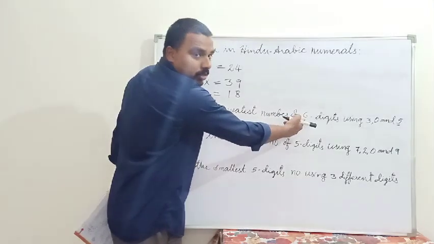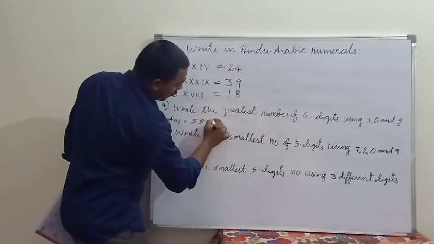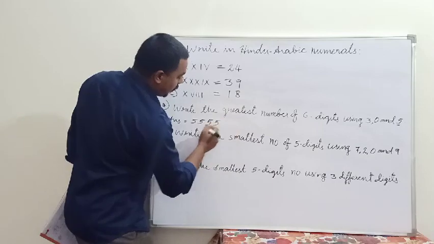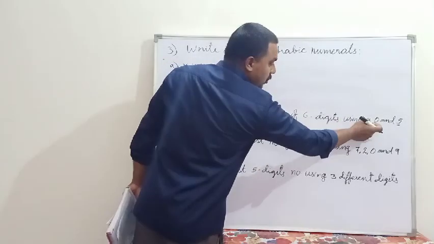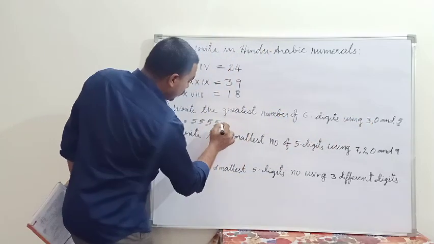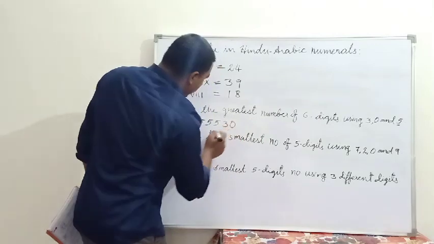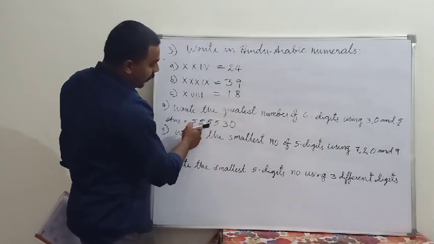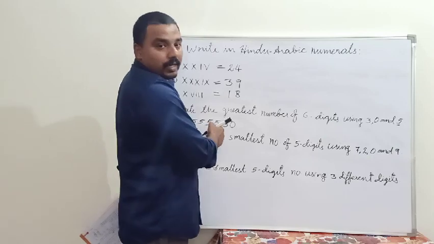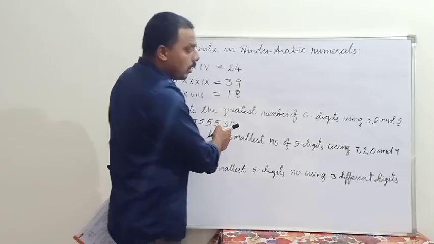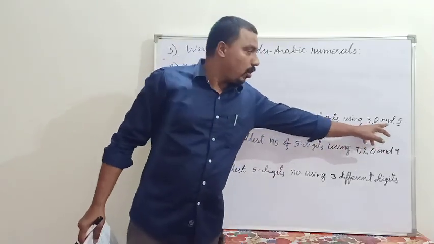We need 6 digit numbers. So let us see 5, 5, 5 and again 5. Now it is 4 digits. Now what is the greatest among these two numbers? 3. So now it is 5 digits, the last number is 0. So you can see that 555,530 is the greatest number which we can make from these 3 digits, 3, 0 and 5.